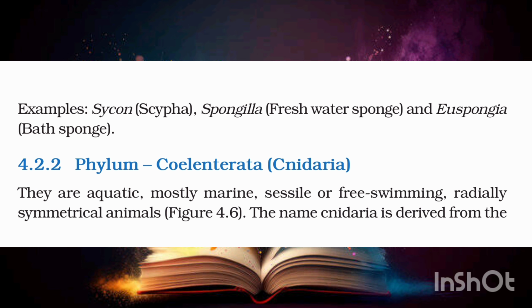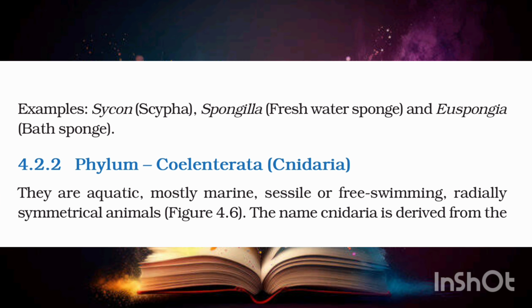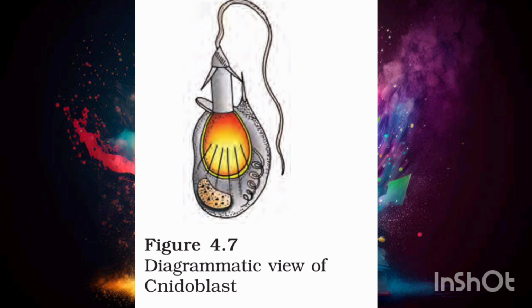Phylum Coelenterata, Cnidaria. They are aquatic, mostly marine, sessile or free-swimming, radially symmetrical animals. Figure 4.6, examples of Coelenterata indicating outline of their body form. A. Aurelia, Medusa. B. Adamsia, polyp. The name Cnidaria is derived from the cnidoblasts or cnidocytes, which contain the stinging capsules or nematocysts present on the tentacles and the body. Cnidoblasts are used for anchorage, defense, and for the capture of prey. Figure 4.7, diagrammatic view of cnidoblast.